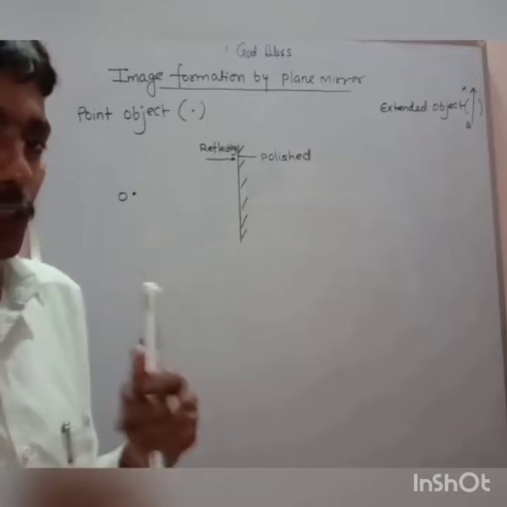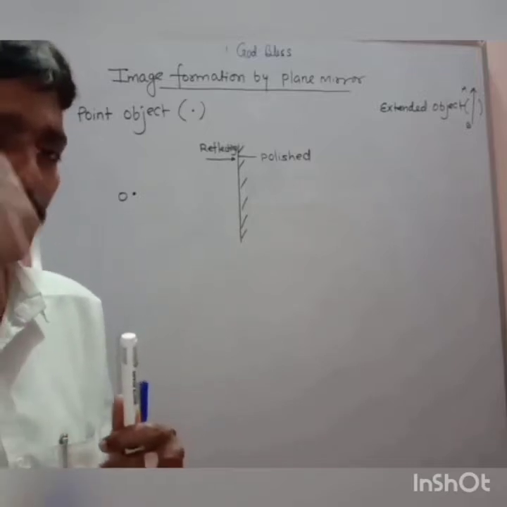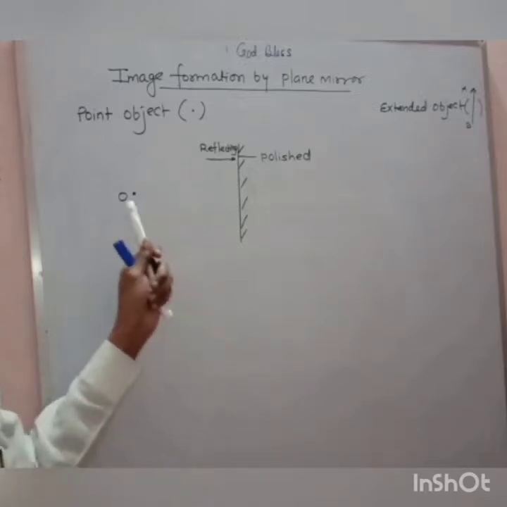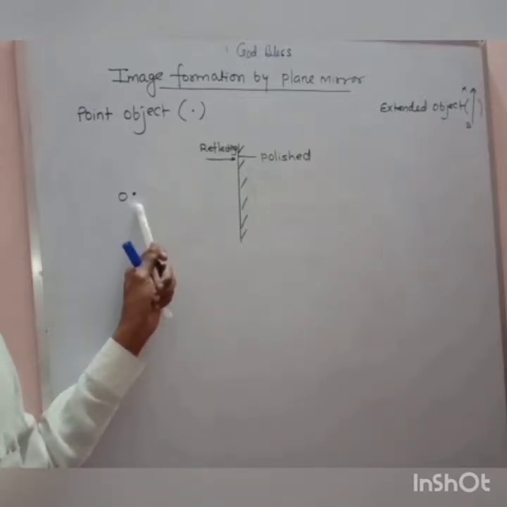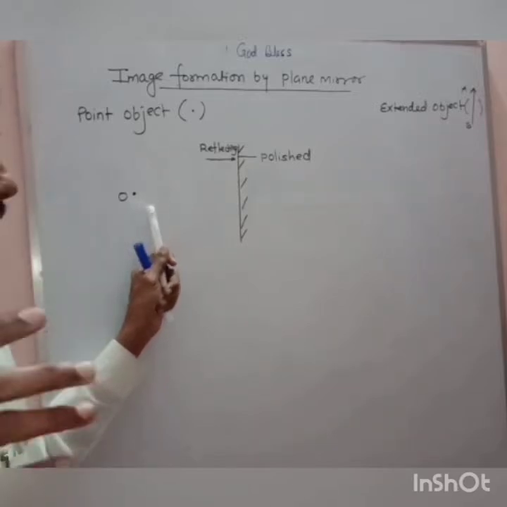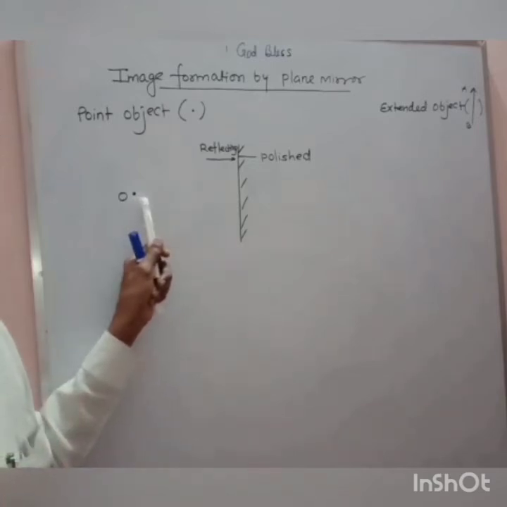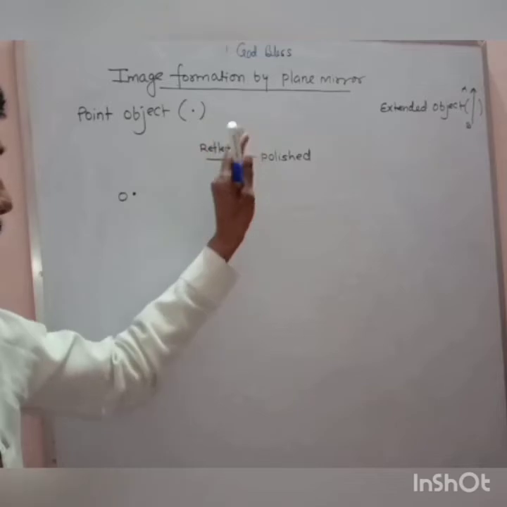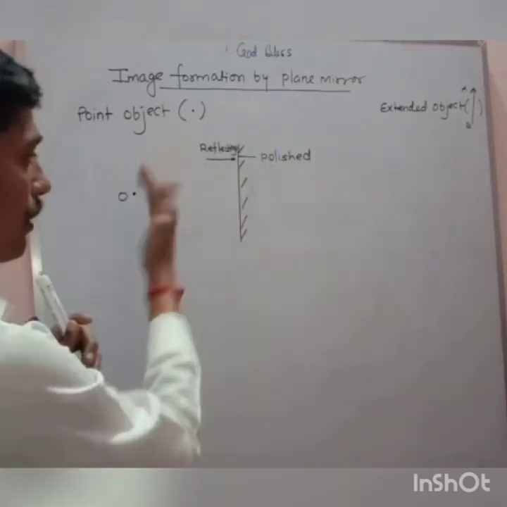My question to you: where will be the image of this point object kept at O? You have to show it by drawing a diagram, where will be the image of this point object O, which is kept in front of the plane mirror.